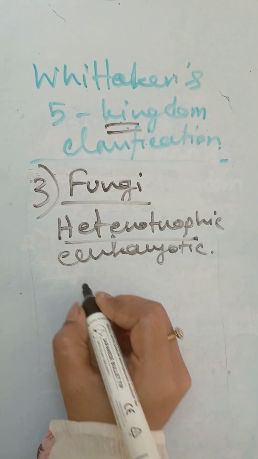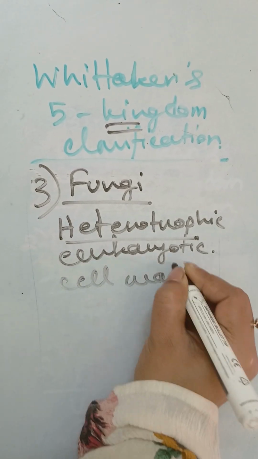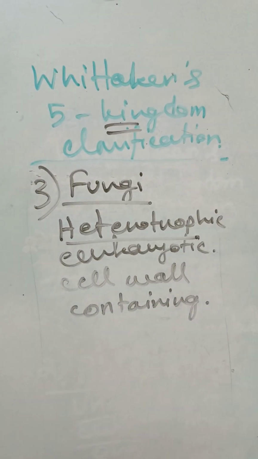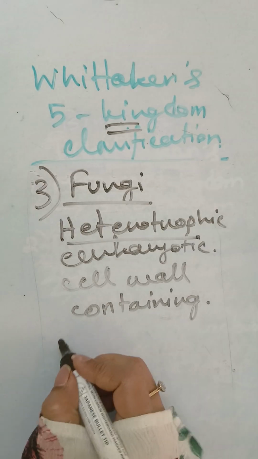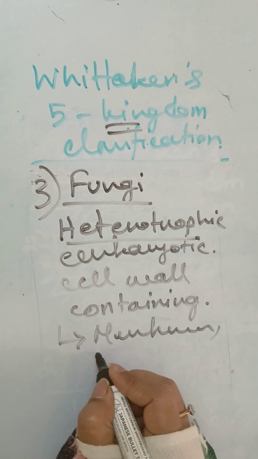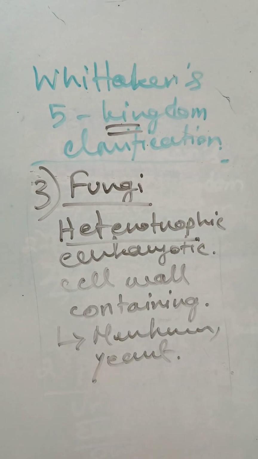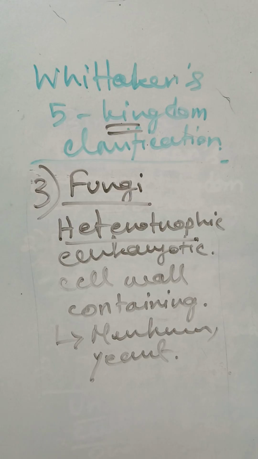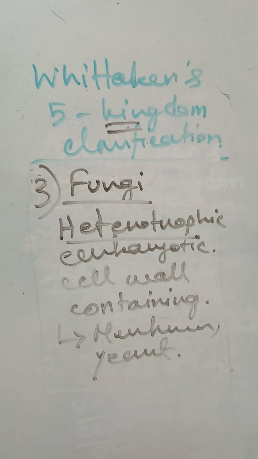So heterotrophic eukaryotic, cell wall containing organisms. They're very complex in nature. Best example is mushrooms, right? And yeast. They are the fungi. So heterotrophic eukaryotic, okay, cell wall containing. The cell wall is basically made up of chitin. So cell wall containing heterotrophic eukaryotic organisms, not the microbes. This is the third kingdom.